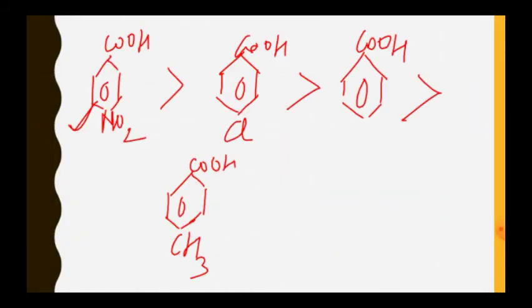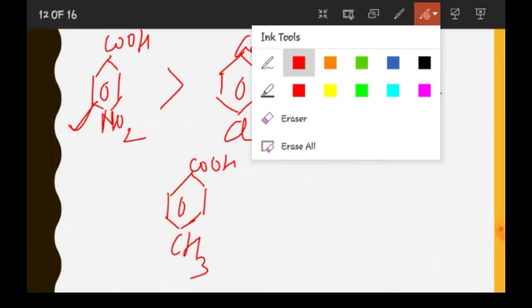Now, in case of carboxylic acids, carboxylate ion is formed. If I draw the equivalent structure of carboxylate ions, it is R-C with O, O, and this is the minus charge. This is the equivalent structure for the two resonating structures.